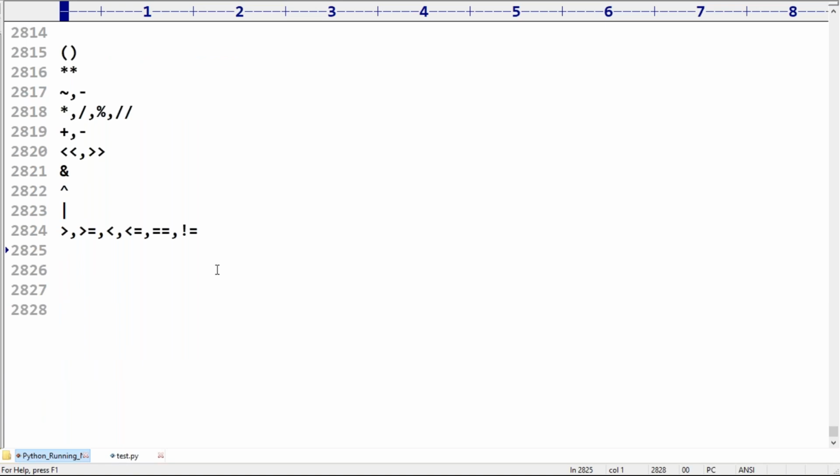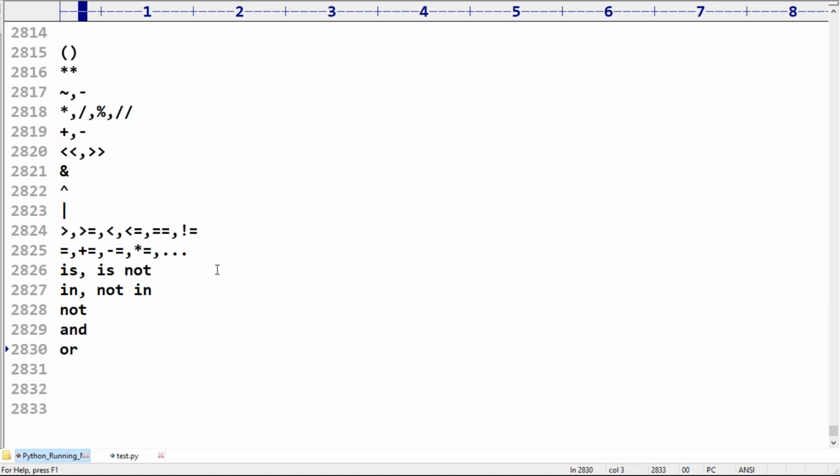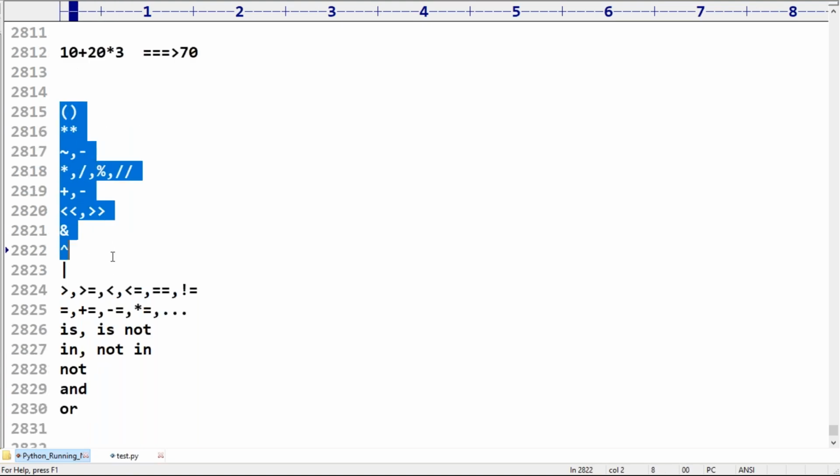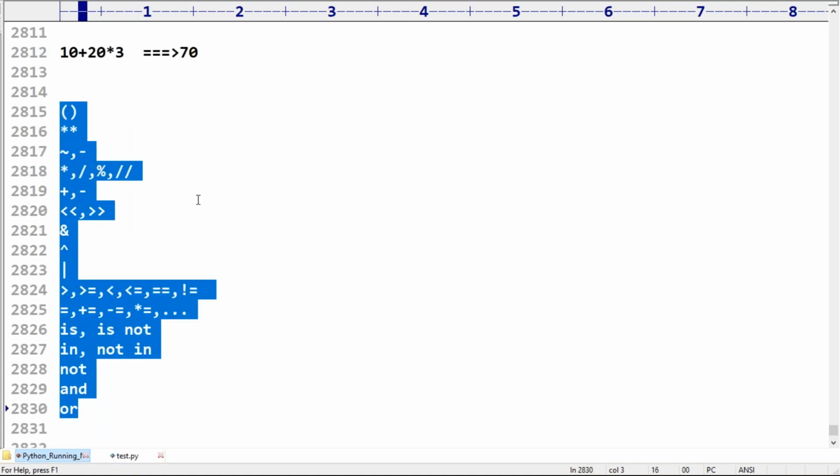Next, the assignment operators: plus equal, minus equal, multiplication equal, the compound assignment operators. Is comma an operator? No. Next, in and not in operators. Next, the logical operators: not, and, or. These are the operator precedence order. Do you know, sir? These things are okay.